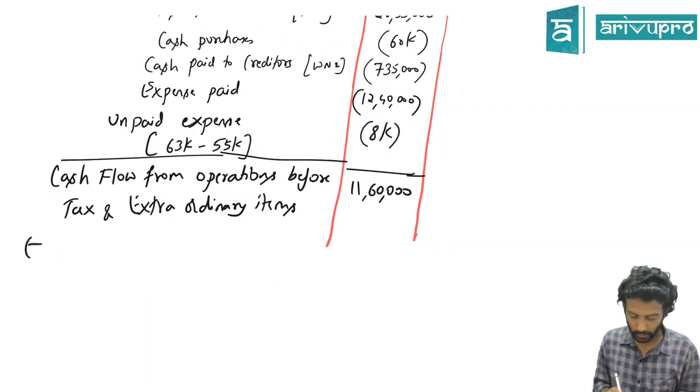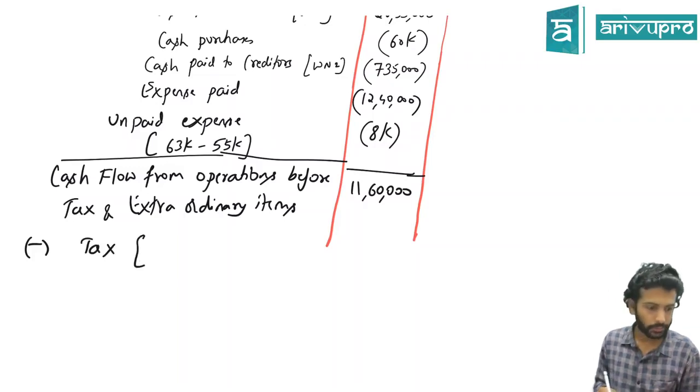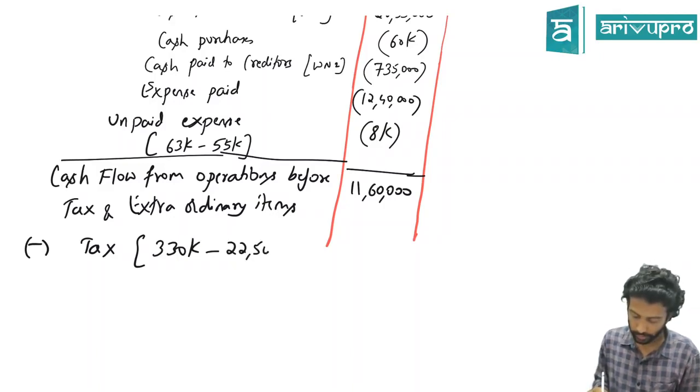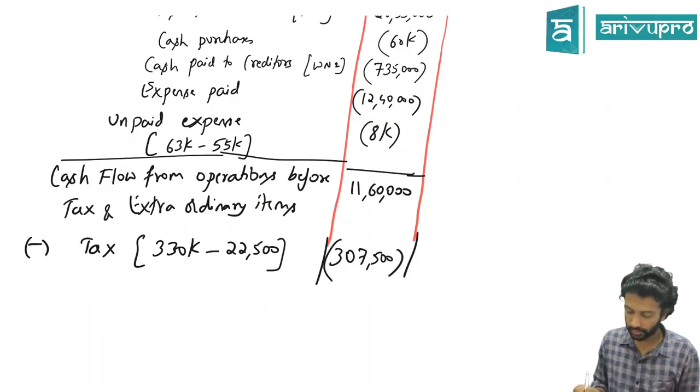Deduct the tax. Tax, will you deduct 3 lakh 30,000? No, 3 lakh 30,000 also includes dividend tax of 22,500. Eliminate that, you will get how much? 3 lakh 7,500.